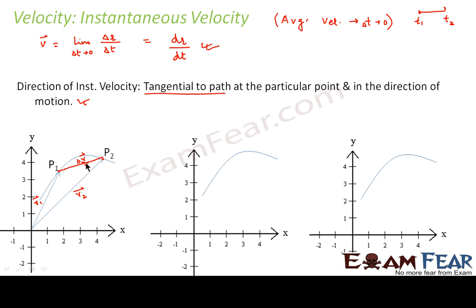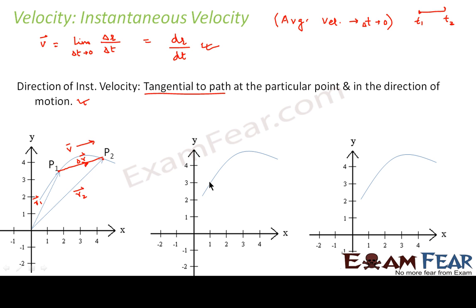What would be the direction of average velocity? As I told you, average velocity would have the same direction as displacement, so the average velocity would be in this direction.